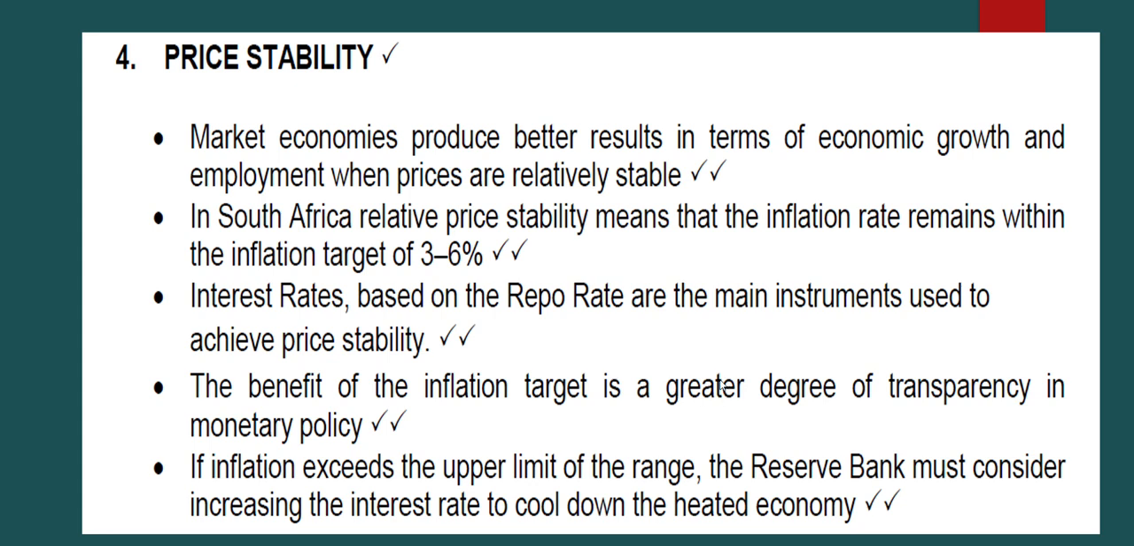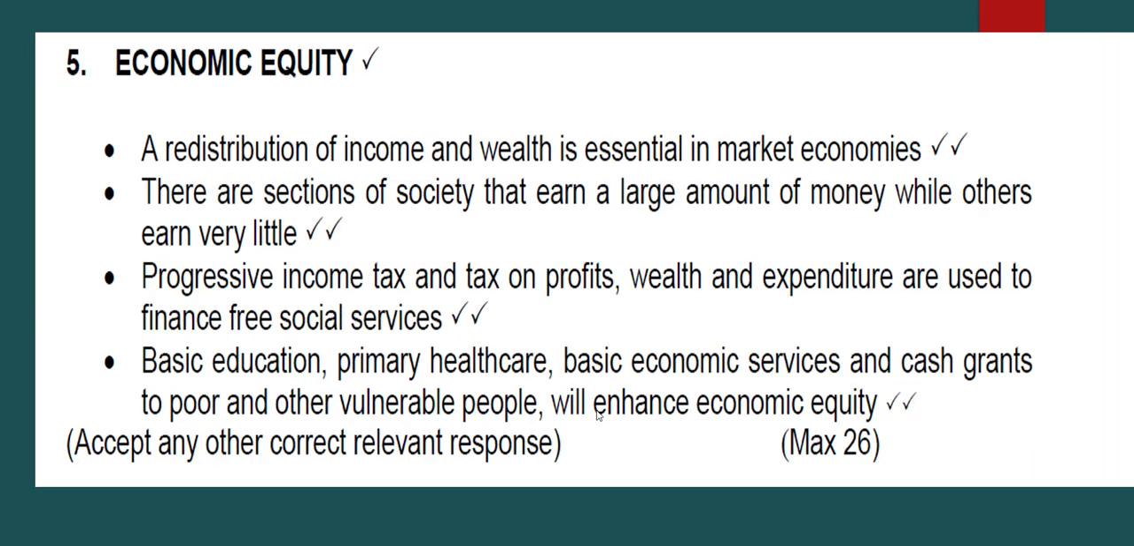The next part of our main body that we're going to look at is economic equity. So what is the objective of the government in line with economic equity? A redistribution of income and wealth is essential in market economies. So how is that done? You see that we have a number of taxes in South Africa, one of them being pay as you earn.